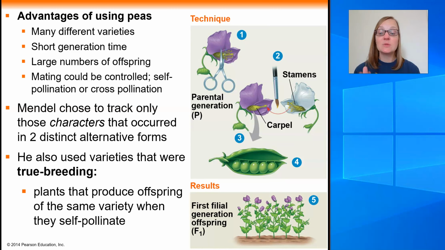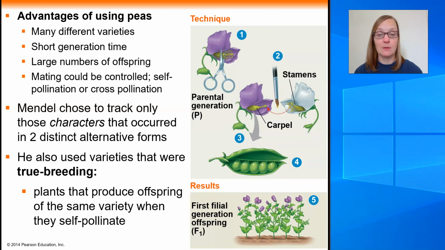All right, as we start talking about Mendel's crosses, or the initial experiments that he did using these pea plants, we have to understand where he started from. So in his initial cross, Mendel chose to use varieties of these peas that are what we call true breeding. A true breeding plant is one that, if left to self-pollinate, will only produce offspring that look exactly like it.